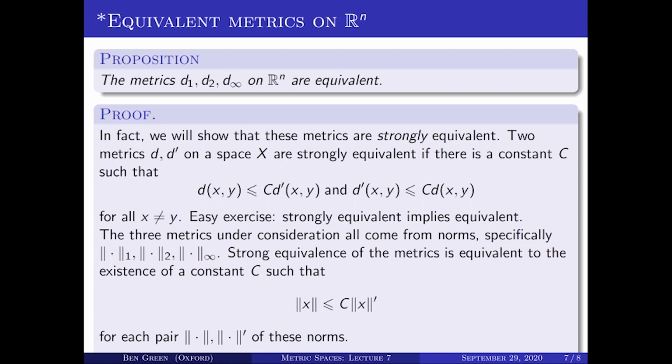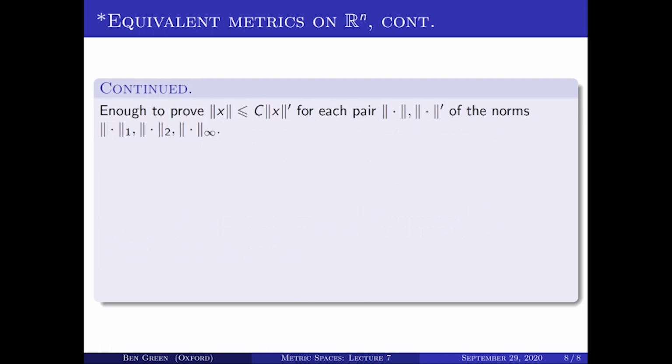For instance, we need to show that the L1 norm of x is bounded by a constant times the L2 norm of x. And we need to show that the L infinity norm of x is bounded by a constant times the L1 norm of x. There are 6 things to show. So I've just written down again what I just said: we need to prove these inequalities for each pair of these norms, so that we've got an upper bound for one in terms of the other.